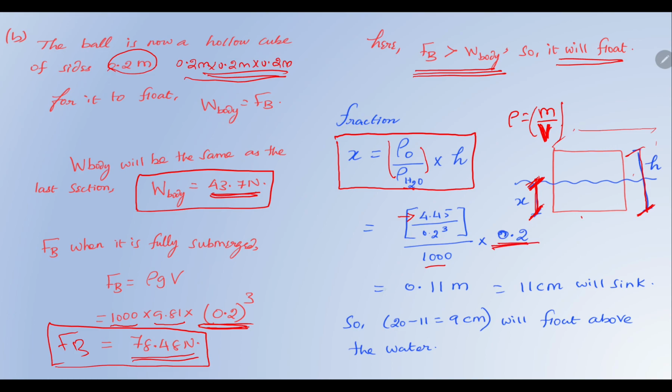So what does it show? It shows that it will sink by 11 centimeter. So this distance is 11 centimeter, or 0.11 meter. The total distance is 0.2 meter or 20 centimeter, and if 11 centimeter sinks, we can say that 9 centimeter will be above the surface of water. It is as simple as that.